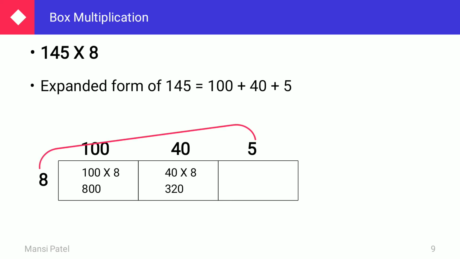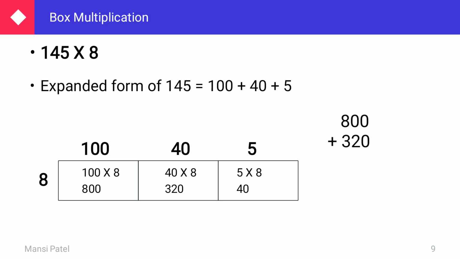Now in the last box, you have to do the multiplication of 5 and 8. 5 8s are, as you know already, 40. Now do the addition of these all 3 numbers: 800 plus 320 plus 40. Do the sum. 0 plus 0 plus 0, 2 plus 4 is 6, and 8 plus 3 is 11. So 1160, that is the answer.